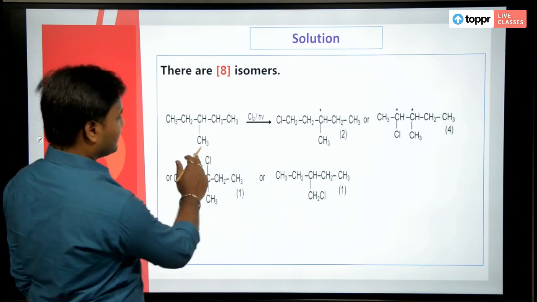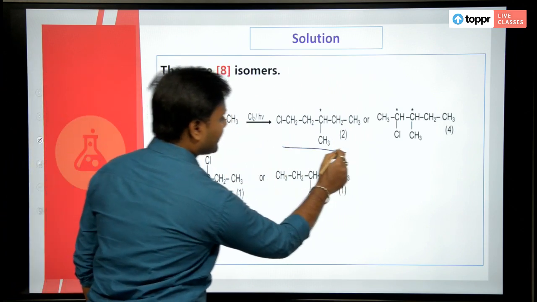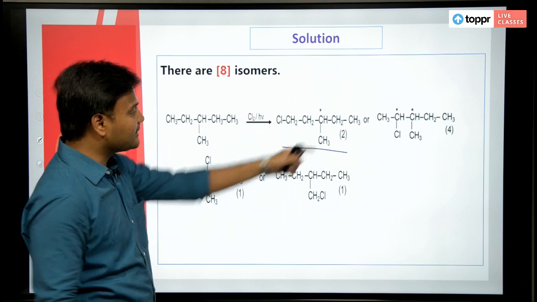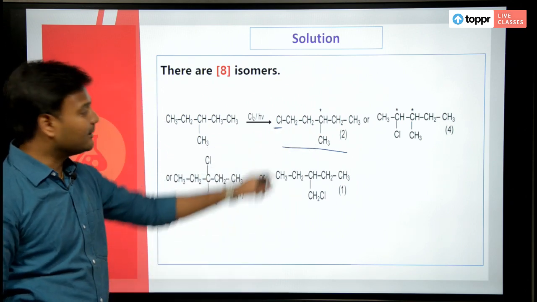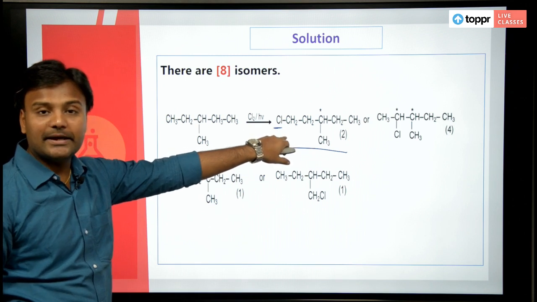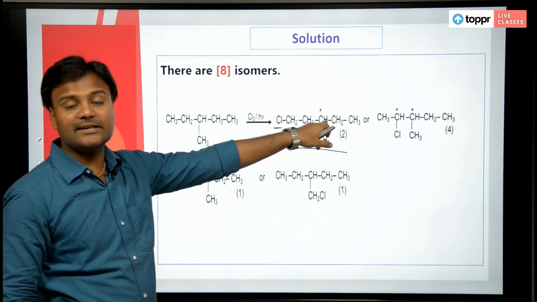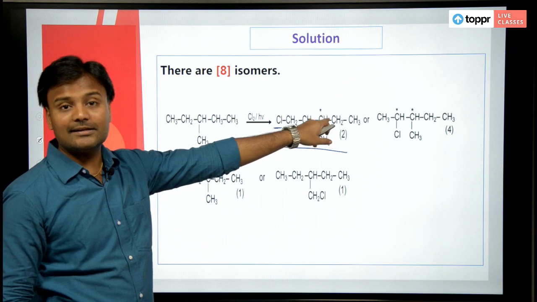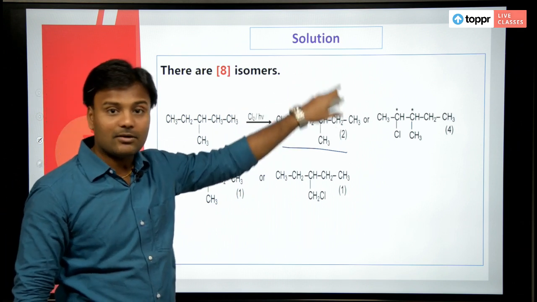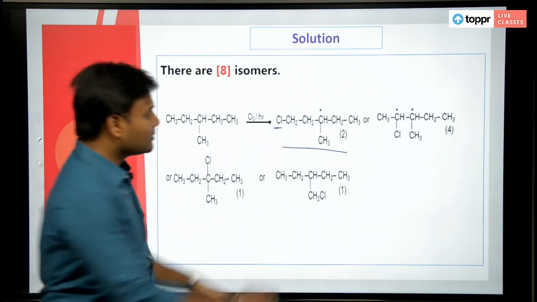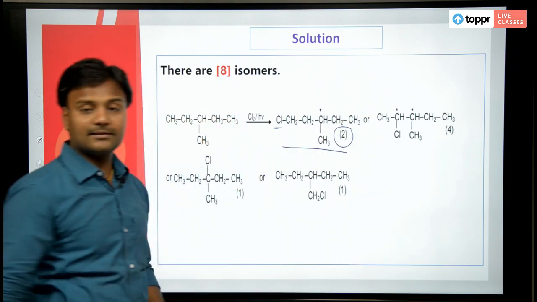isomers. Look at this. In this case, when I have replaced this hydrogen with chlorine, immediately there is a stereocenter generated, which means this has one more isomer, because this is a chiral carbon. So I have 2 isomers in this case.